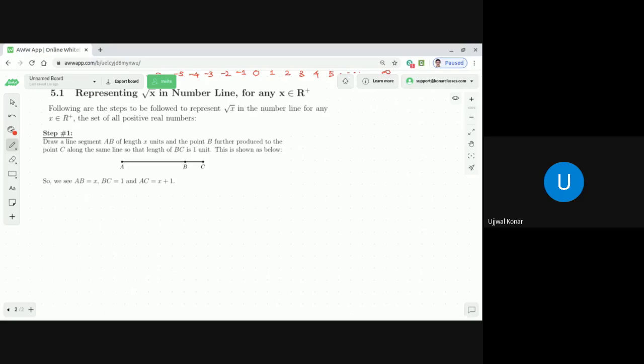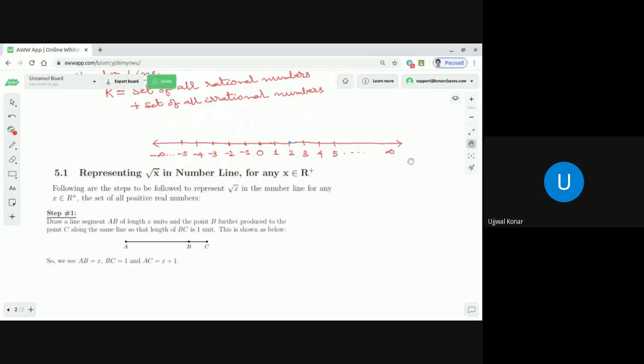Okay. So I repeat, suppose you need to find the square root of 5. You need to make a line representation, in the number line, you need to represent the square root of 5 in the number line. You have the number line, as I explained a few minutes back, this is the number line. In that number line, you need to represent the square root of 5. In that case, x is 5.